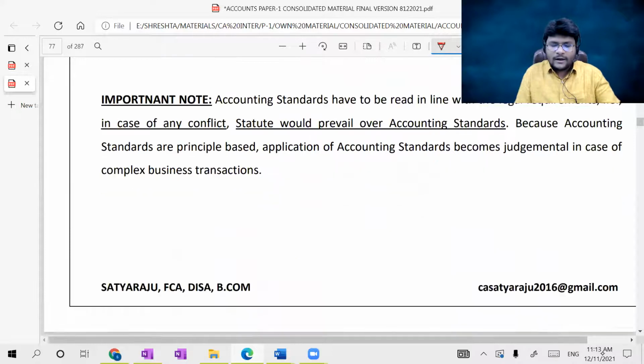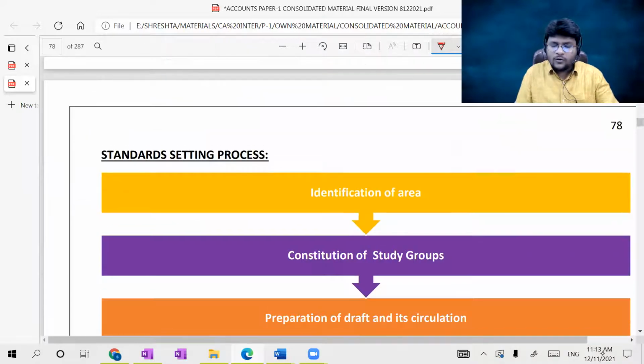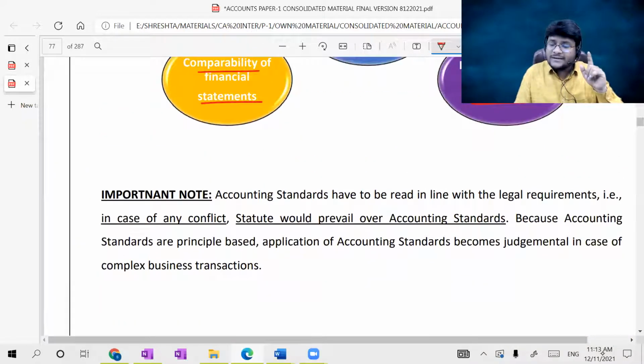Okay, so in our overview, I already told you we are discussing the intro to accounting standards and the objectives for which accounting standards were issued, and we are also going to see the standard setting process, guys. One important note is given. Concentrate, guys.